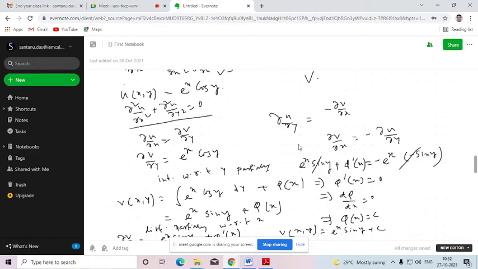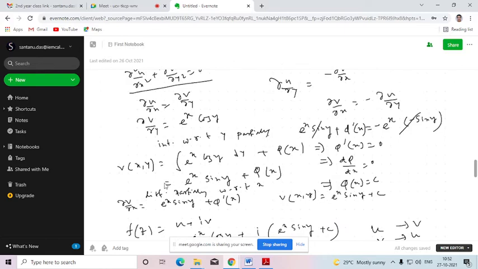Okay. Now the second equation is del u del y equals minus del v del x. So del v del x will be minus del u del y. What is the value of del u del y? u is this, so del u del y will be e to the power x times minus sin y. So there is a minus term, minus of e to the power x minus sin y. Now from where will we get the value of this? We have already got v, so we need to differentiate it partially with respect to x. If you differentiate this partially with respect to x, you will get del v del x equal to e to the power x sin y plus phi dash x.